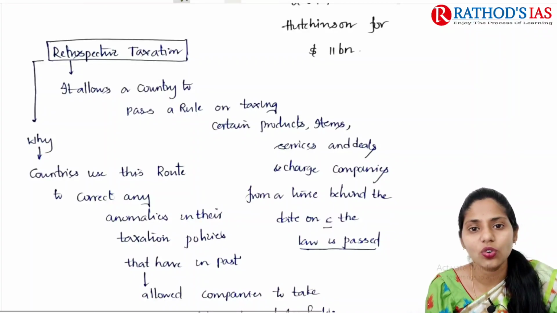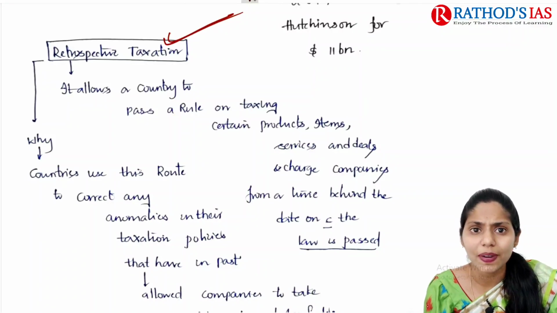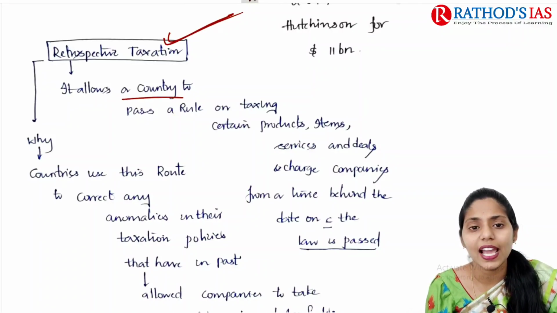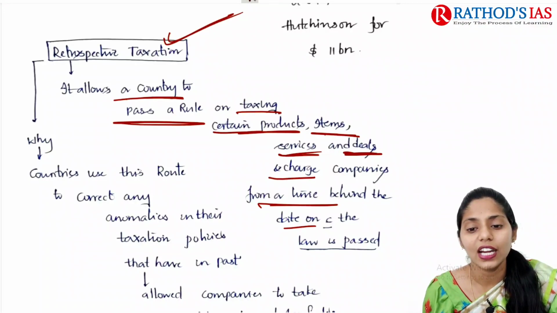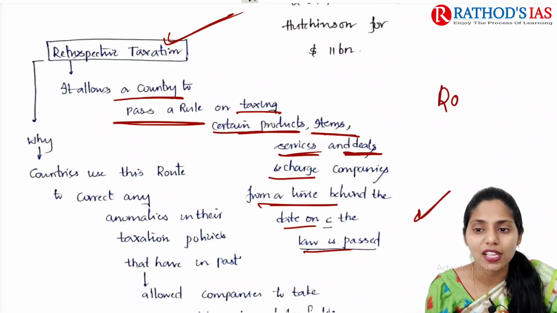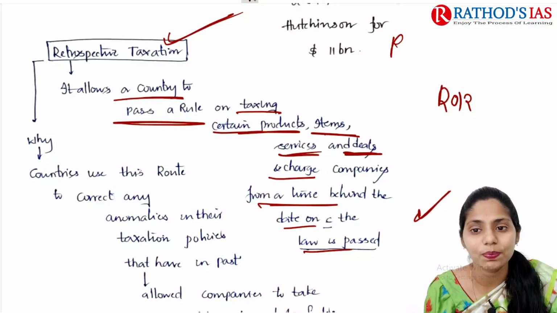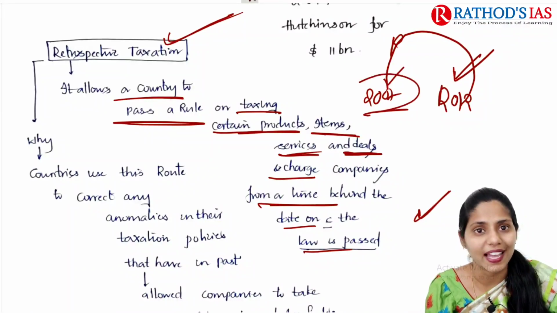And now let us focus on what this retrospective taxation is. Retrospective taxation mainly allows a country to pass a rule on taxing certain products, items, services, as well as deals, and charge companies from a time behind the date on which the law is passed. Okay, so for example, if a law is passed in 2012, and you are going towards the past of 2007, whenever this law came into existence, this law will also be applicable back, to the past.